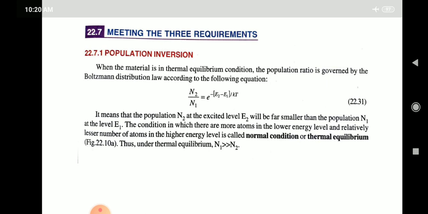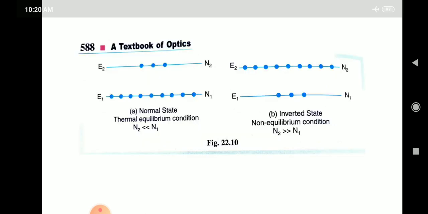The condition in which there are more atoms in the lower energy level and relatively lesser number of atoms in the higher energy level is called normal condition or the thermal equilibrium, as shown in figure. Thus, under thermal equilibrium, N1 is very much greater than N2. Now see in this diagram, in the first case, it shows the normal state where at thermal equilibrium N2 is very much less than N1.